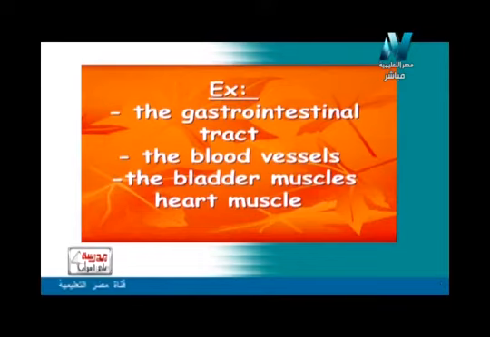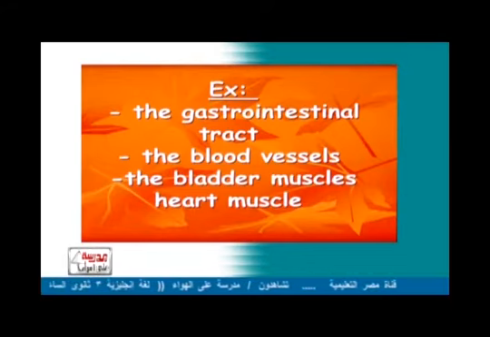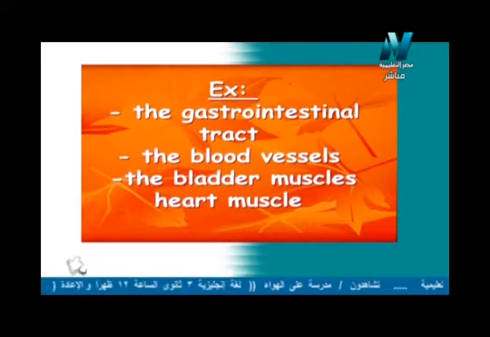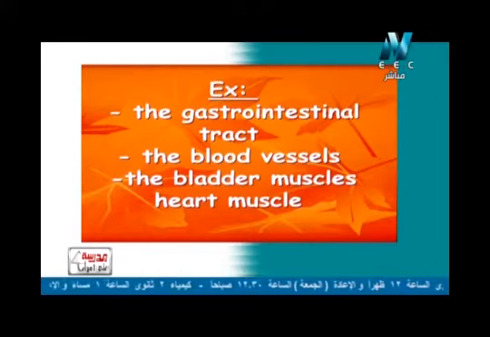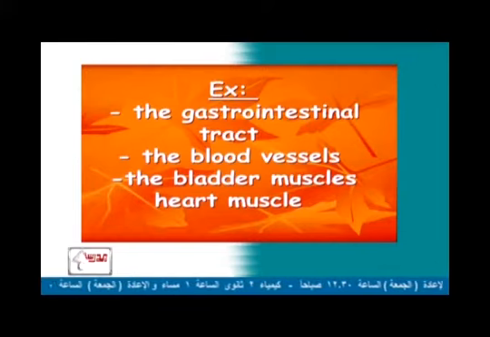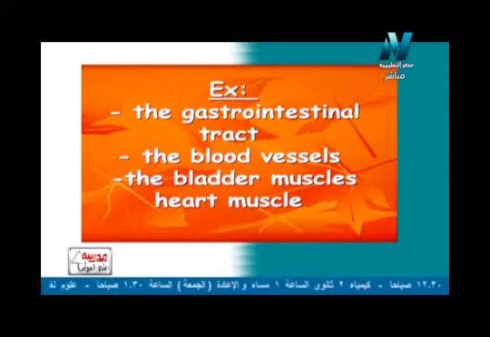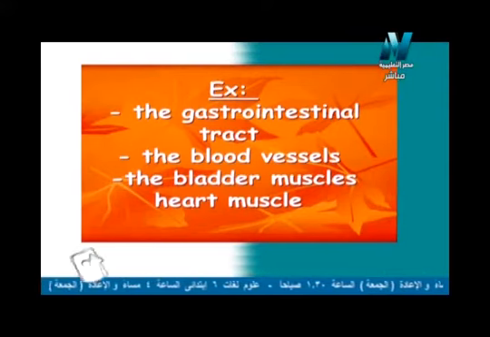Bladder muscle, such as the urinary bladder, I can't control this muscle. Heart muscle, the strongest muscle in our body, we also consider it an involuntary muscle because I cannot control or stop this muscle. Heart muscle is called involuntary muscle.